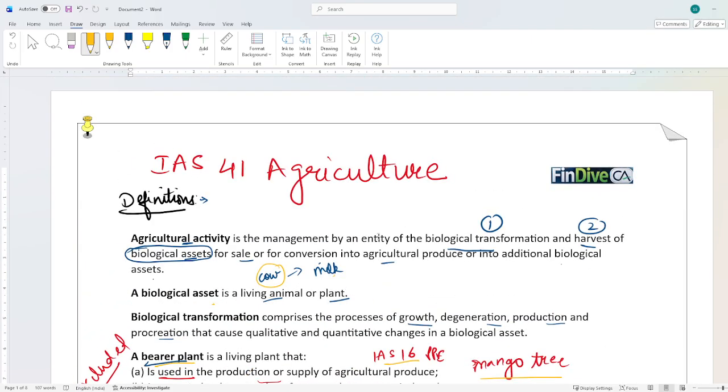So in the next lecture, we will study a comprehensive example to get more clarity about how will be the treatment in the books of accounts of biological asset and produce.